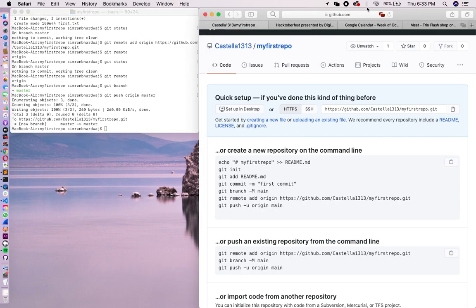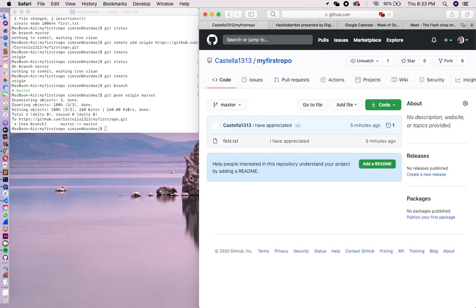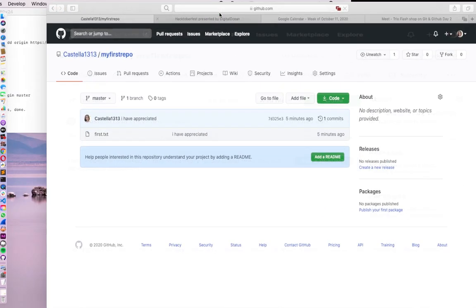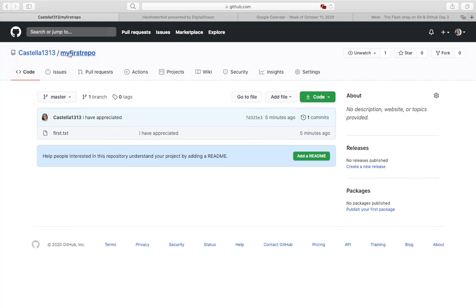Now you can go to your repository and refresh it. I hope everyone is able to see that in my first repo directory, inside the code section, first.txt, the file that I created, is there, and the changes that we committed are being displayed over here.